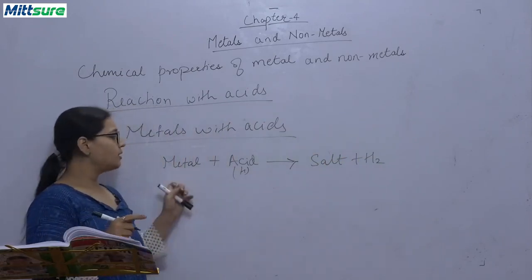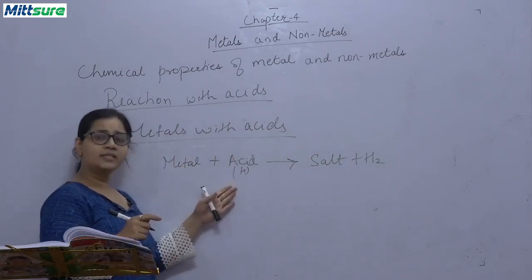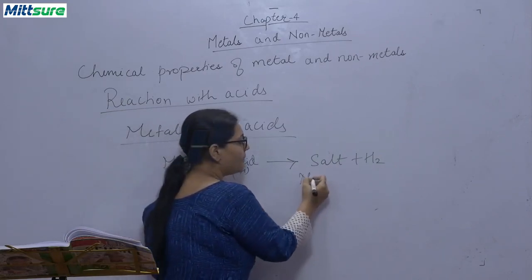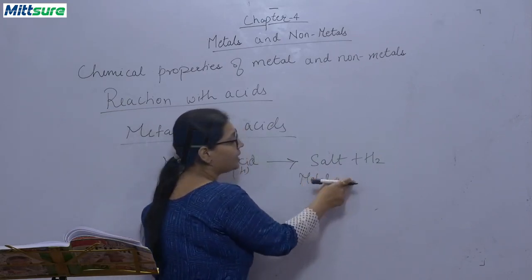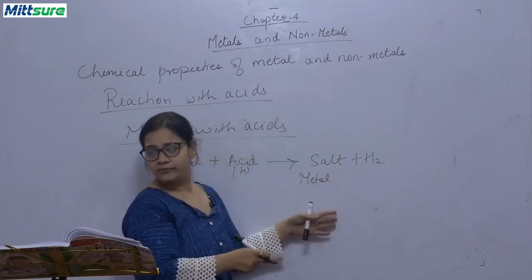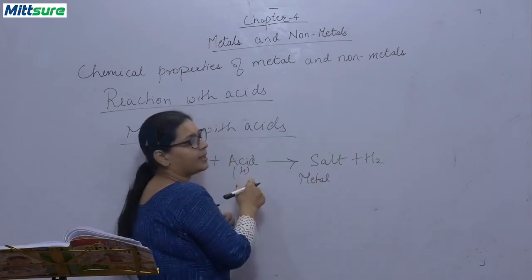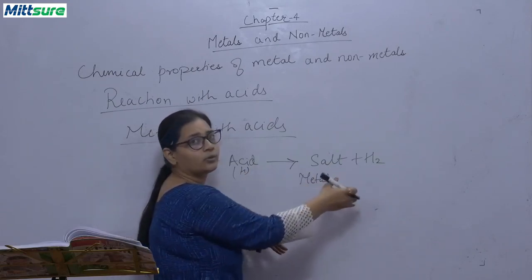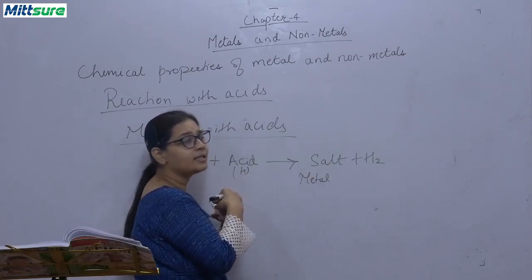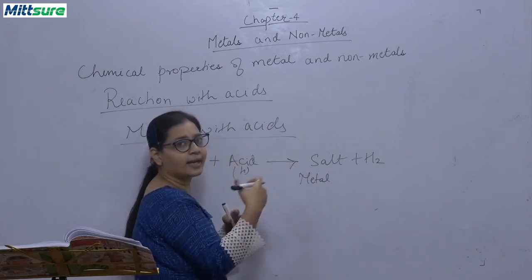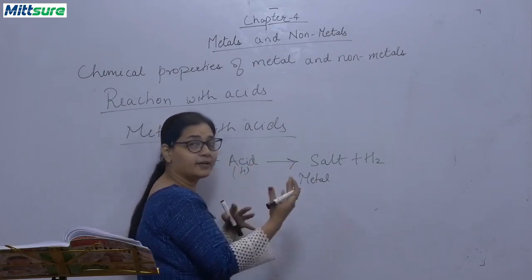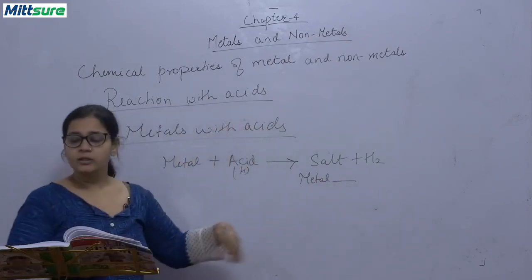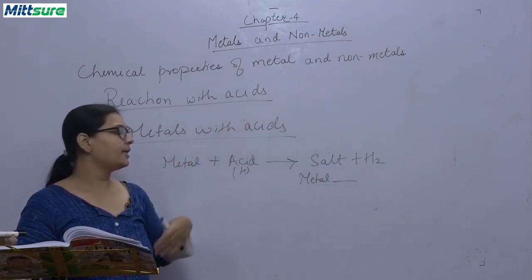Now students, when this metal reacts with this acid, then the name of the salt will be the metal, and the next name will be of the acid type. Like if it is hydrochloric acid, then the name will be metal chloride. If it is sulfuric acid, then it will be metal sulfate. So that's how the name of the salt is given.